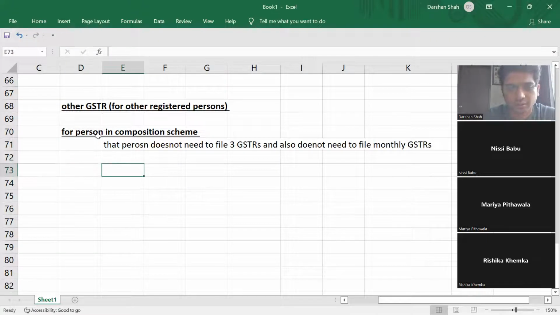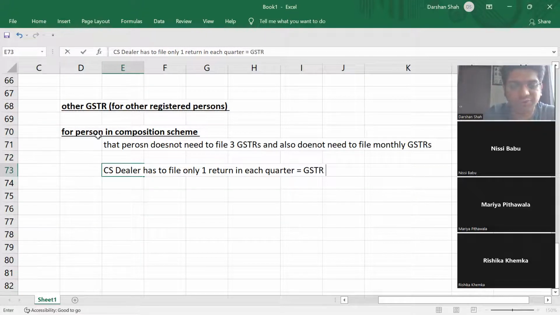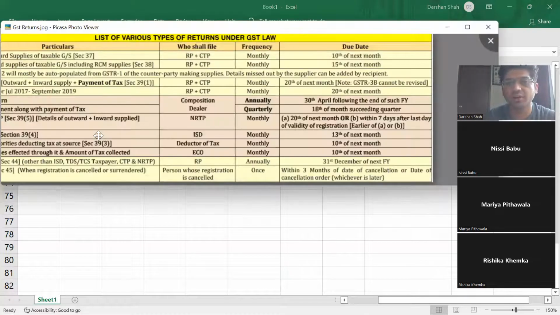A composition scheme dealer has to file only one return in each quarter. A quarter is a period of 3 months. That is GSTR 4.